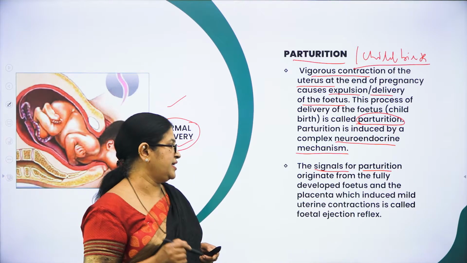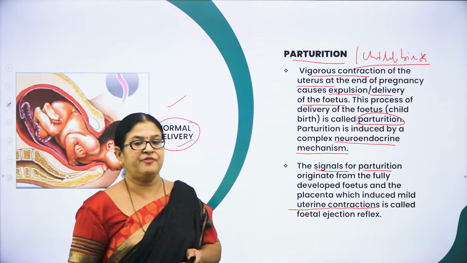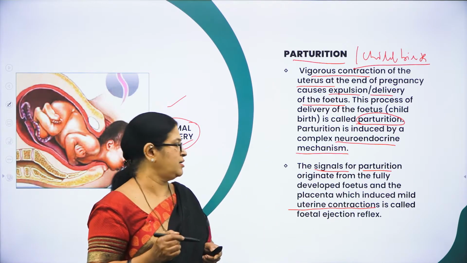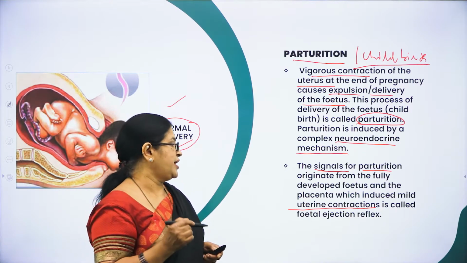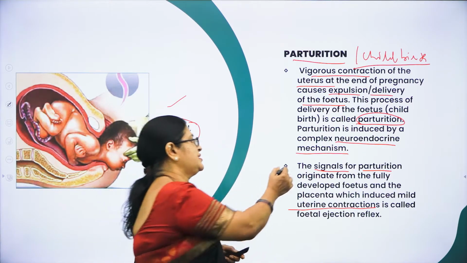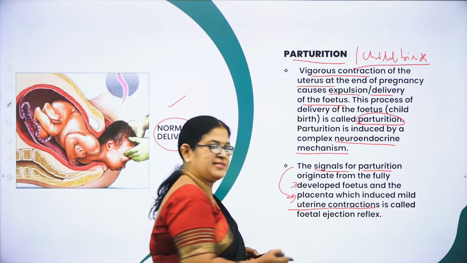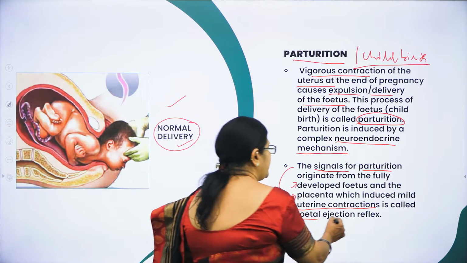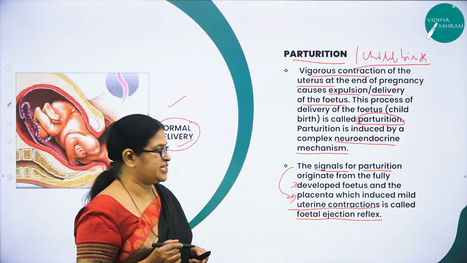Because of these signals, there are mild uterine contractions. First, mild uterine contractions take place, and these mild uterine contractions caused by the signals given by the developing fetus as well as the placenta are called the fetal ejection reflex. Let me repeat, what is the ejection reflex?